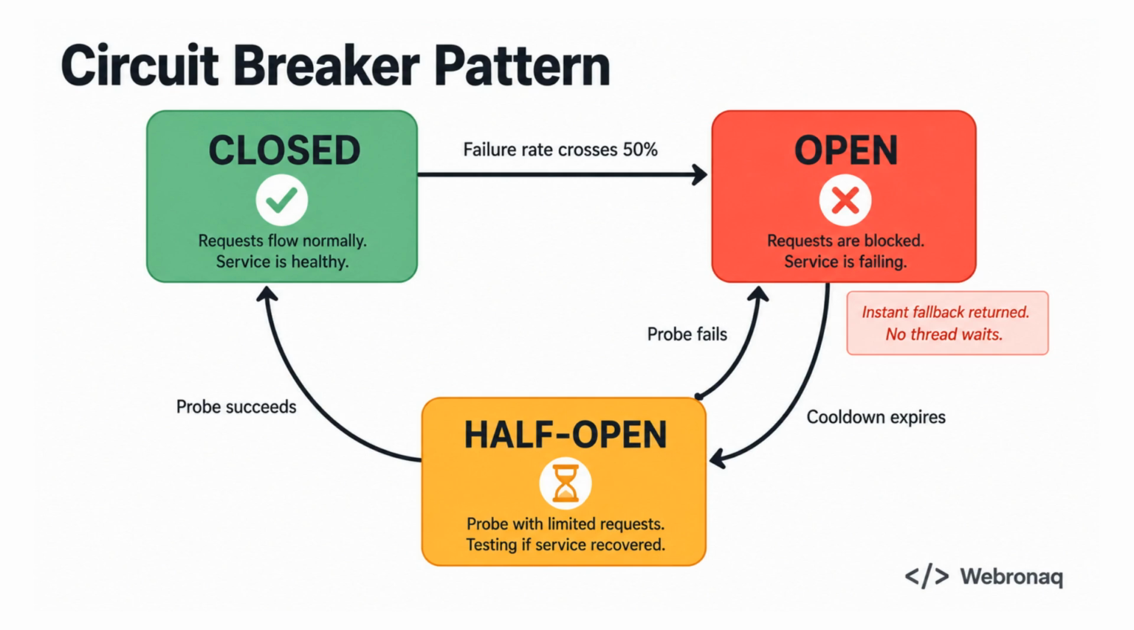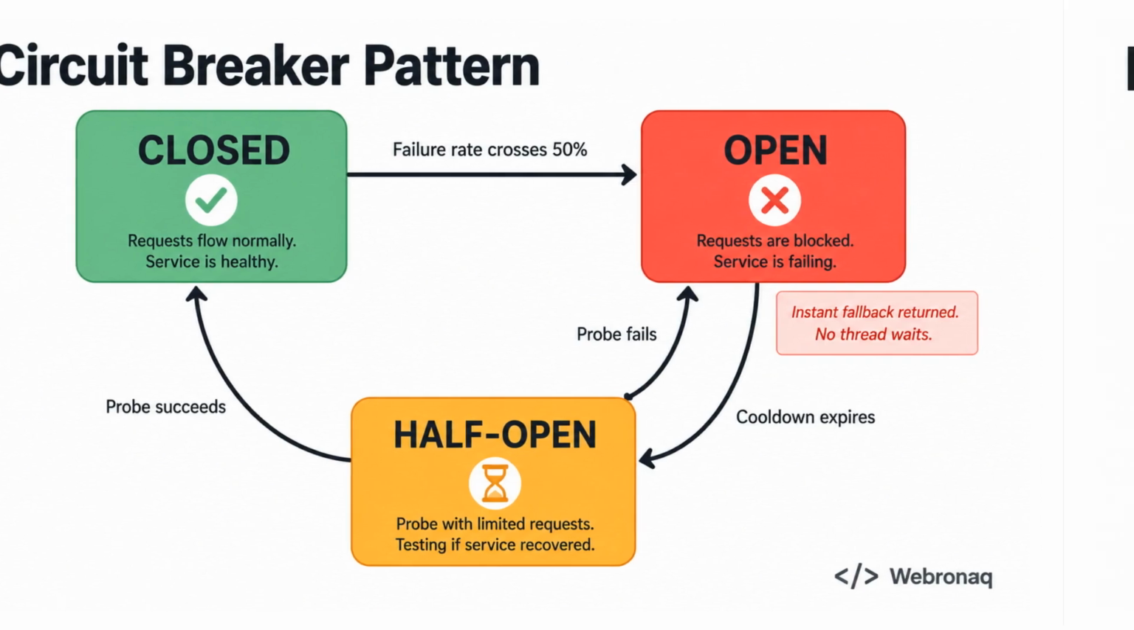After a cooldown, the breaker moves to a half-open state and sends one probe call through. If that probe succeeds, the breaker closes and normal traffic resumes. If it fails, the breaker stays open. Next, let us make sure one struggling service cannot consume every thread your app has.